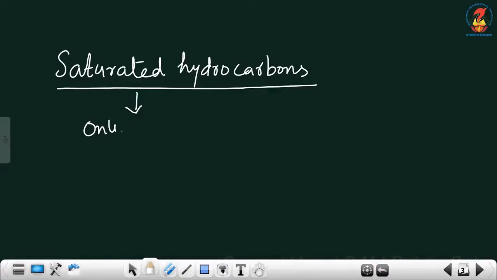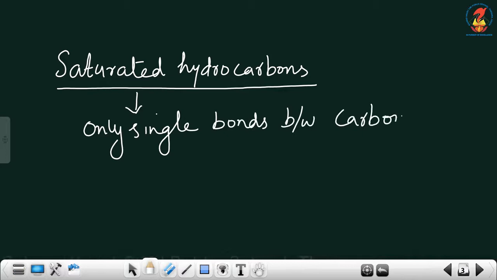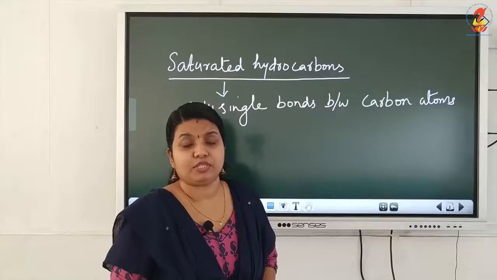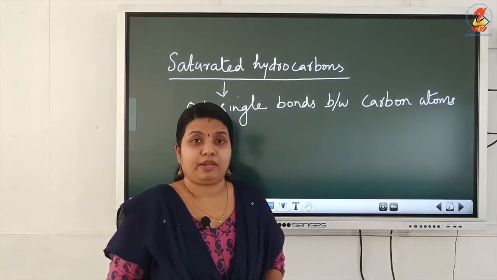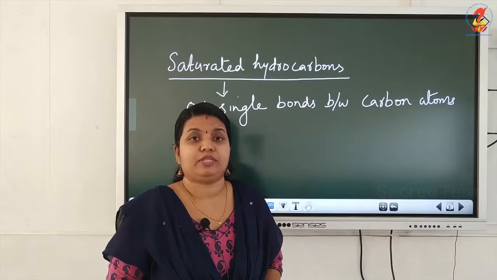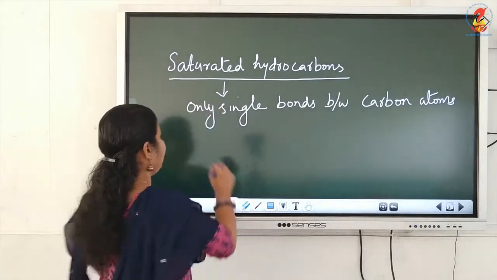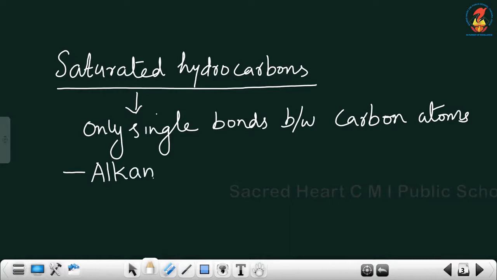So only single bonds between carbon atoms in saturated hydrocarbons. All the bonds formed between carbon atoms are single bonds. Such compounds are known as saturated hydrocarbons. So the hydrocarbons in which all the carbon atoms are joined by means of only single bonds are known as saturated hydrocarbons. The other name is alkanes. They are known as alkanes, saturated hydrocarbons or alkanes.